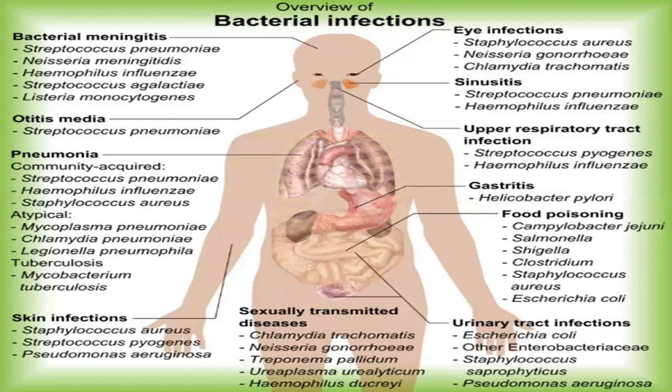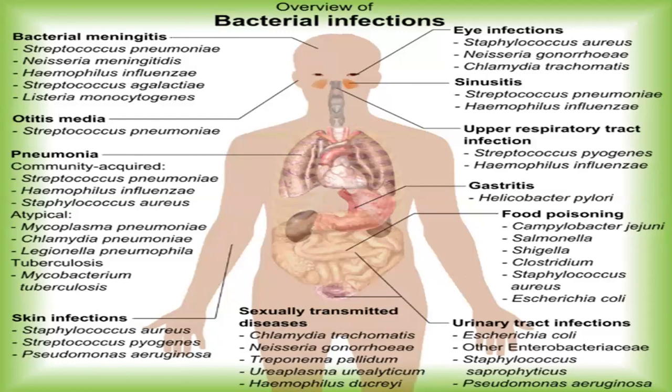Sinusitis is caused by Streptococcus pneumoniae, Haemophilus influenzae. Then pneumonia: Mycobacterium tuberculosis, Streptococcus pneumoniae, Haemophilus influenzae, Staphylococcus aureus. Then inflammation of the upper respiratory tract, that is URTI, is caused by Streptococcus pyogenes, Haemophilus influenzae.